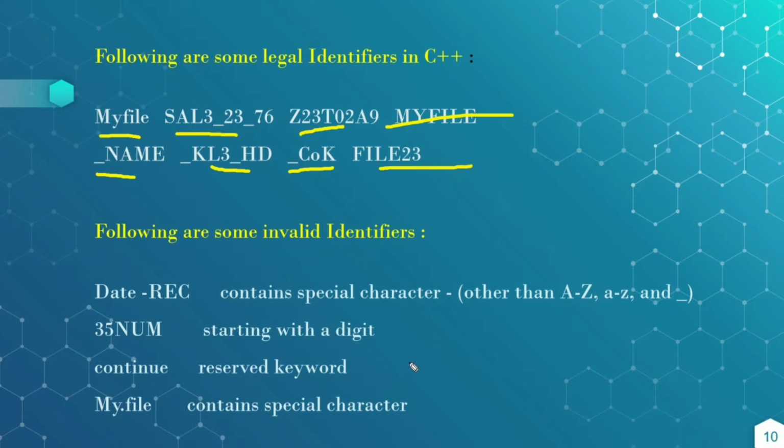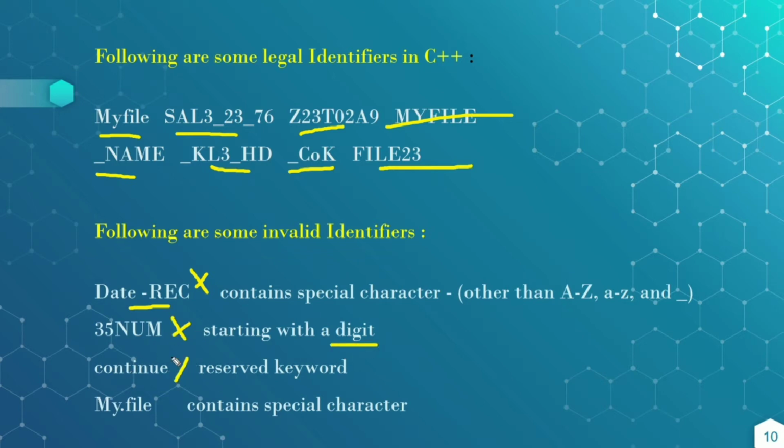But this is an invalid identifier because it uses a minus in the identifier name. The minus is a special character and cannot be used. Only the underscore character can be used, so it is invalid. Next, 35num is also invalid because it starts with a digit.